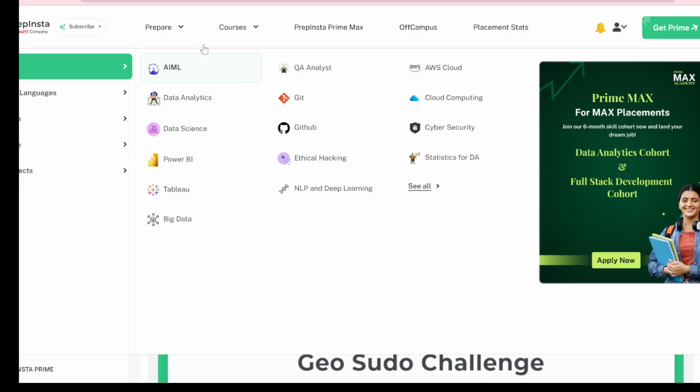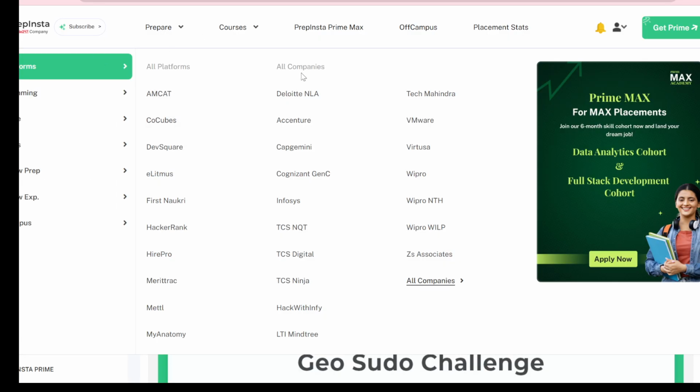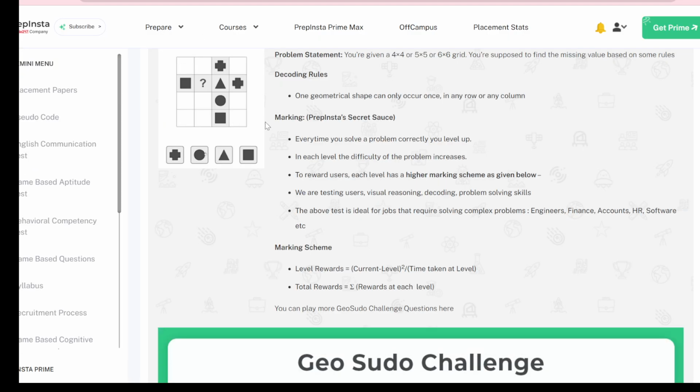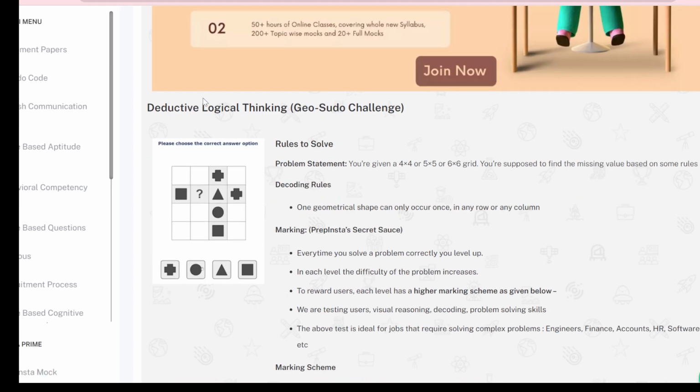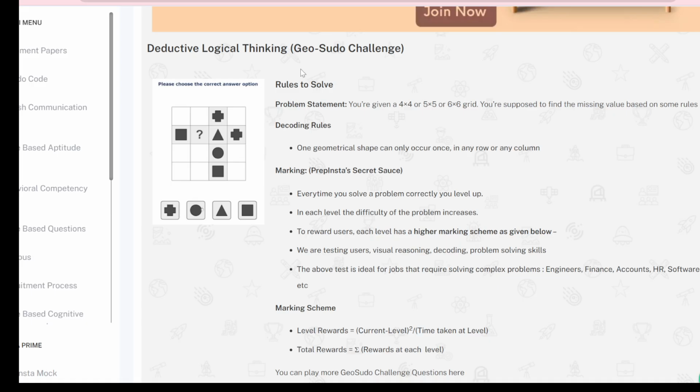Okay, in this challenge what you have to do is play it like a sudoku. So this is deductive logical thinking. In this, whatever symbol is here will not be in this row and the same column. There will be a unique symbol so that it cannot collide in the same column and the same row, meaning the whole row has unique symbols and the whole column should have unique symbols.